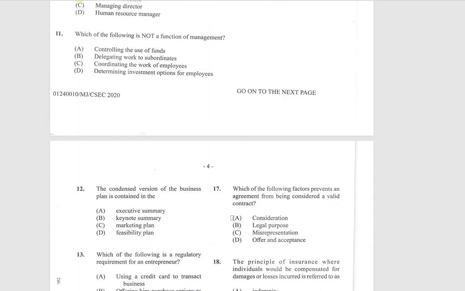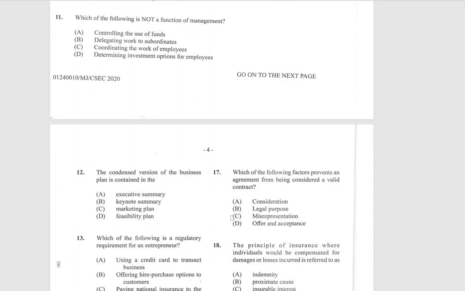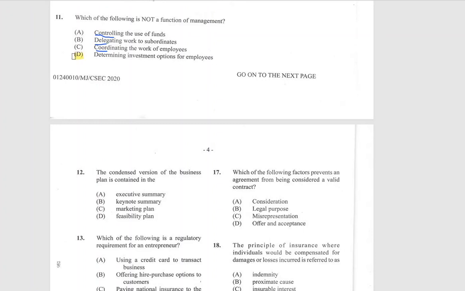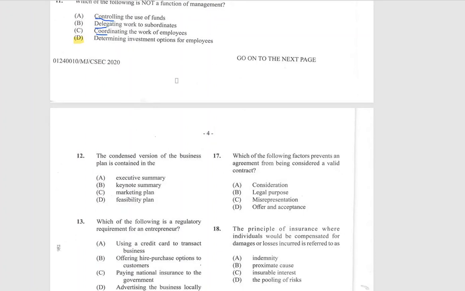Now, which of the following is not a function of management? Controlling the use of funds, delegating work to subordinates, coordinating the work of employees, or determining investment options for employees. Now we know the functions of management and we can see them here at the start of these answers. And this one stands out, right? So we can go ahead and select our answer, which is D.